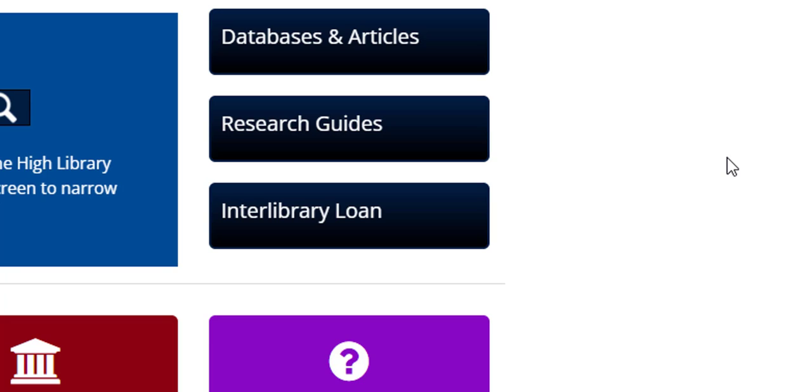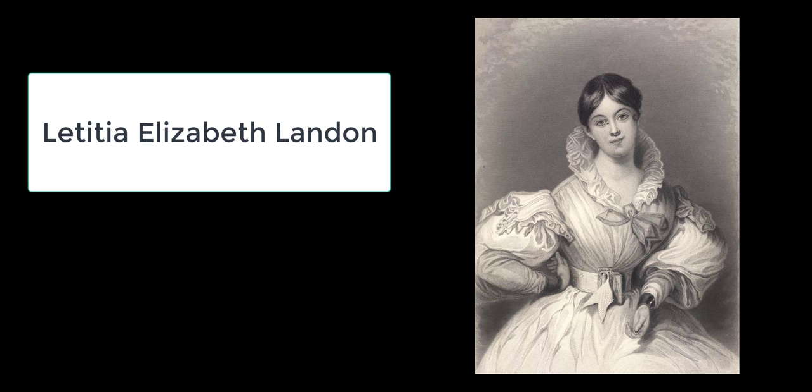I'll use the example of 19th century British Romantic poet and novelist Letitia Elizabeth Landon as the focus for my research. She happens to be one of the authors covered in Dr. Webster's Revolutions and Romanticism British Literature course. Landon is a lesser-known Romantic writer, and there is less material on her in the library than on other more famous and influential Romantic poets like William Wordsworth, as one example. The library doesn't have too many books or ebooks on Landon, but that doesn't mean I can't find any book sources that focus on her or her work.